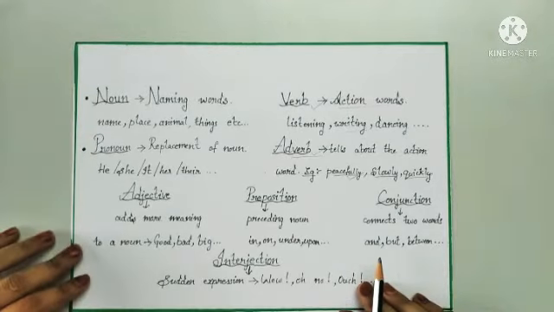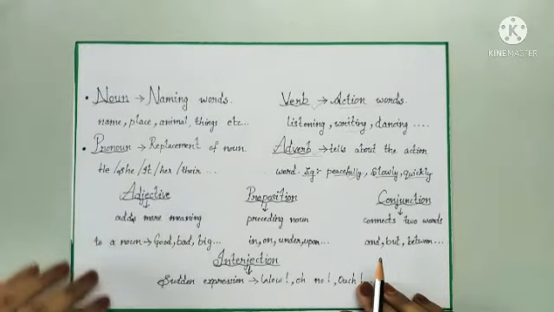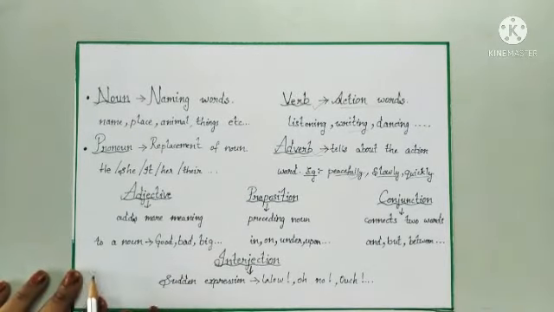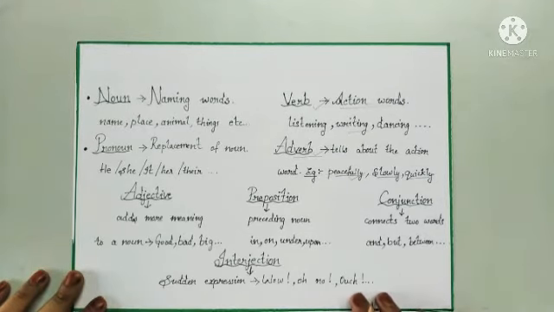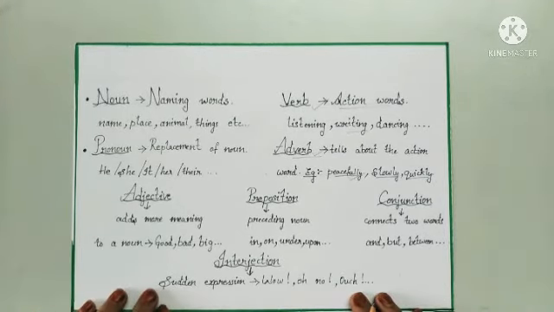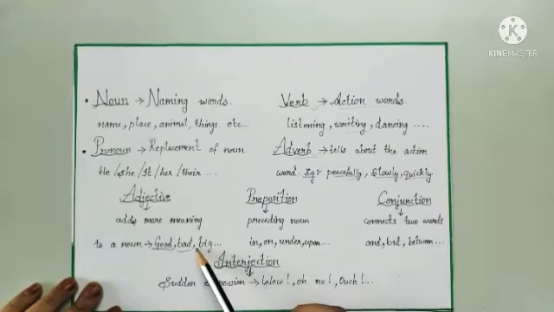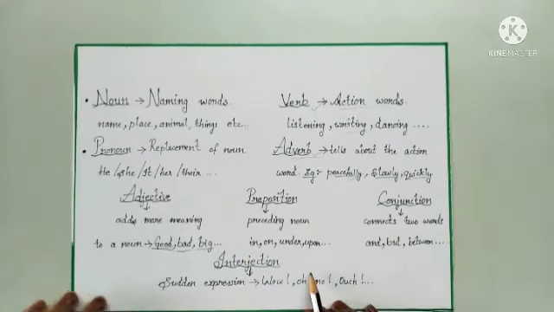Coming to the next one, it's adjective. What is this adjective? It is nothing but it adds more meaning to a noun. For example, she is a good girl. Rosie is a good girl. What kind of girl is she? She is good. Or bad. Or big. All these words come under adjective.